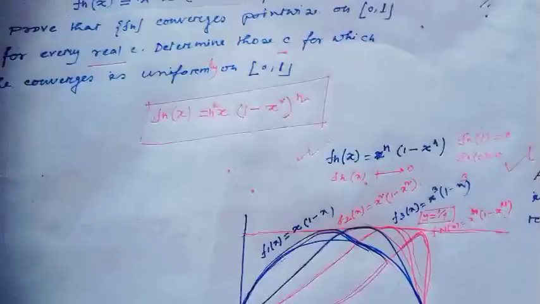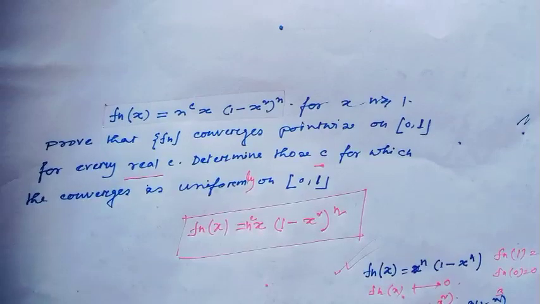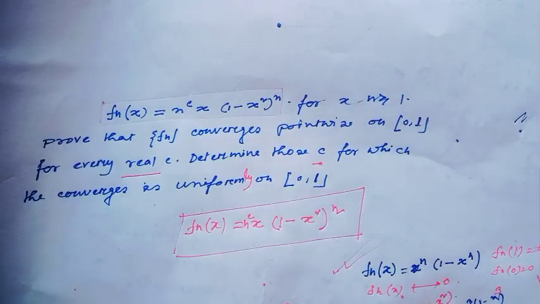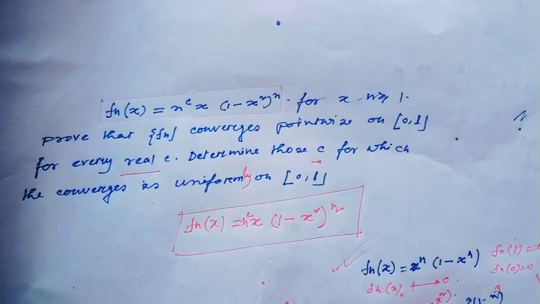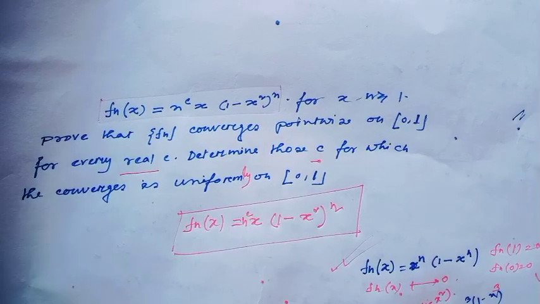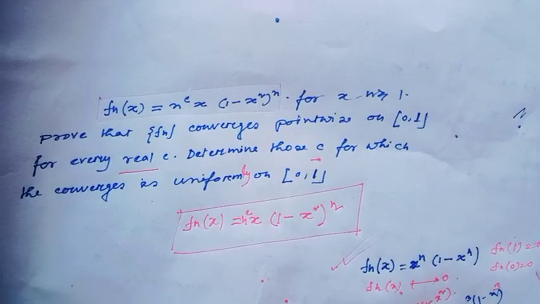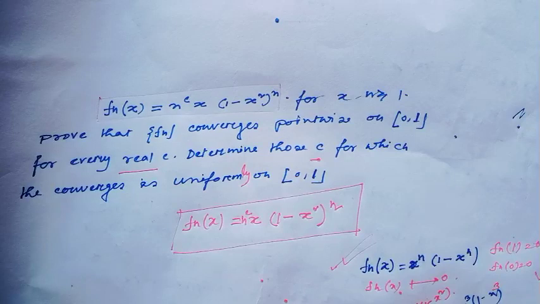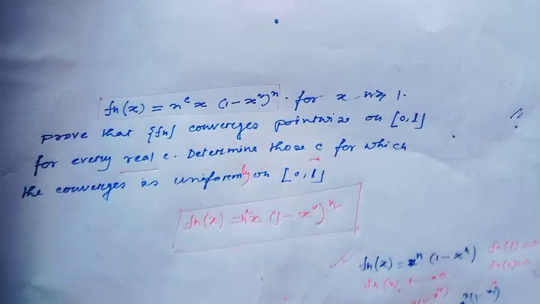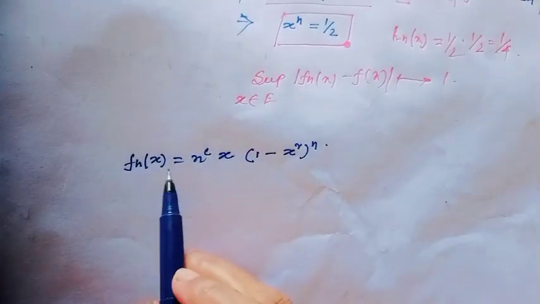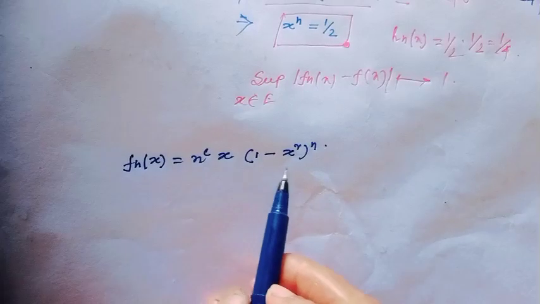This question is the same type as the previous one. I hope all my viewers will try to solve this question on their own first, then see my solution. Let's see the solution. Here f_n(x) = n^c x (1 - x^2)^n,